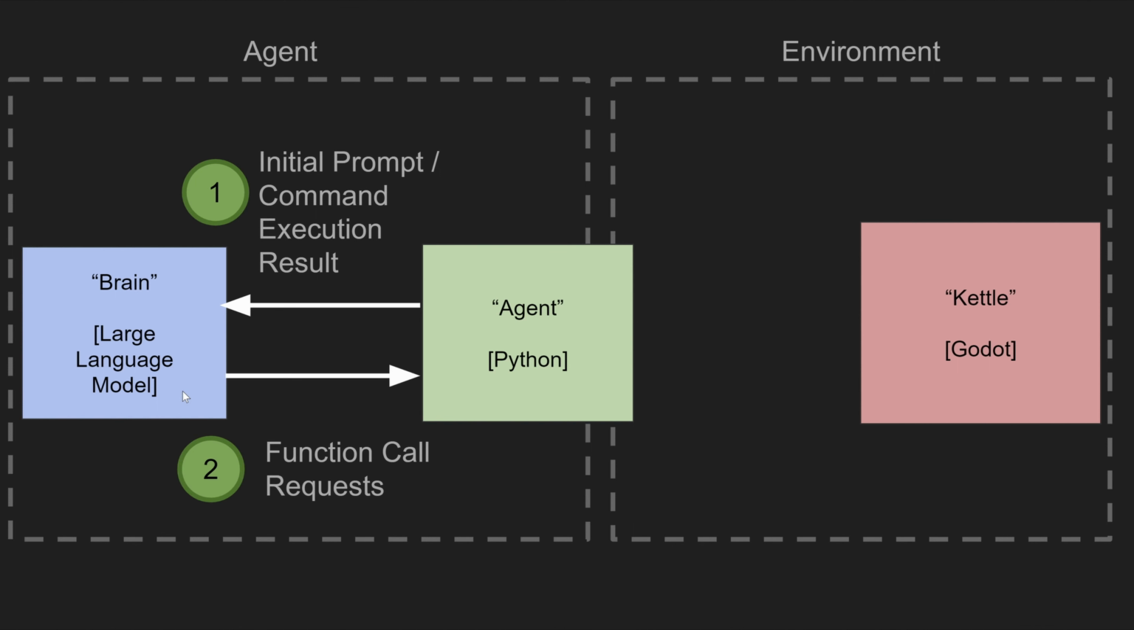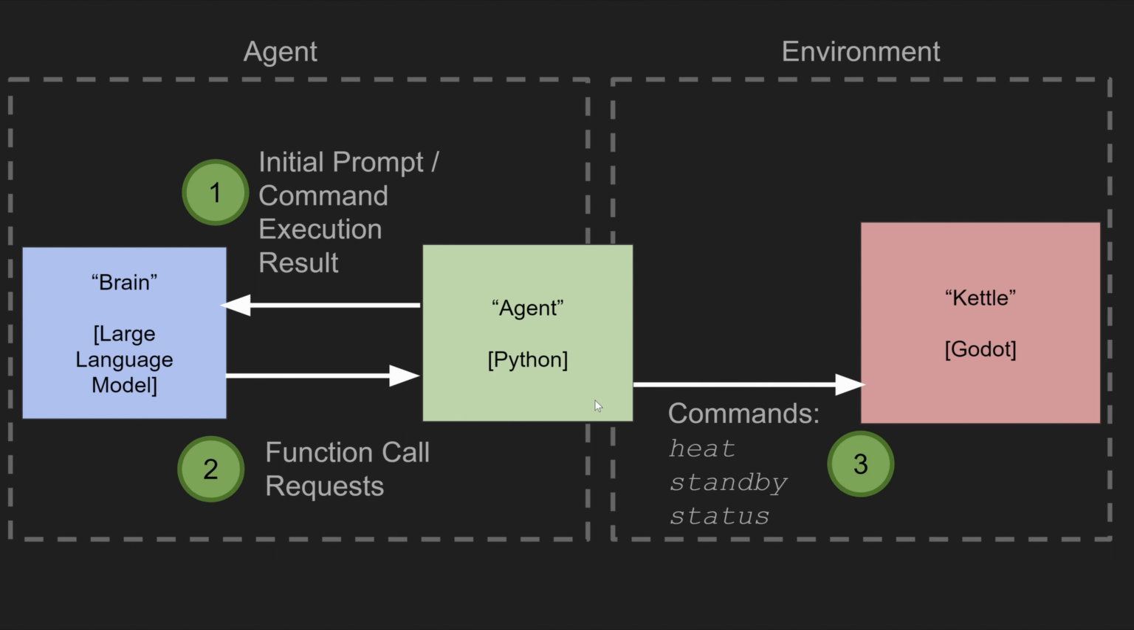And the large language model will say, okay, this is the command that I'd like to call, because part of this initial prompt will include the commands that the agent can call. If it's a command such as sleep or quit, the agent can handle it. But for any commands that the agent doesn't know how to handle, such as heat, standby, or status, it'll pass them on to the kettle.